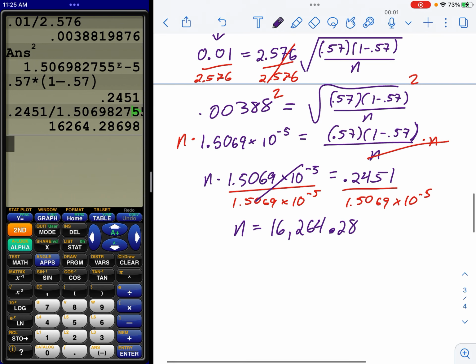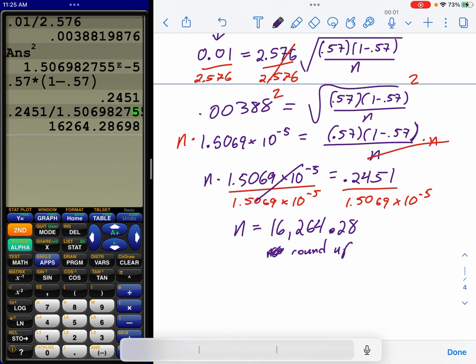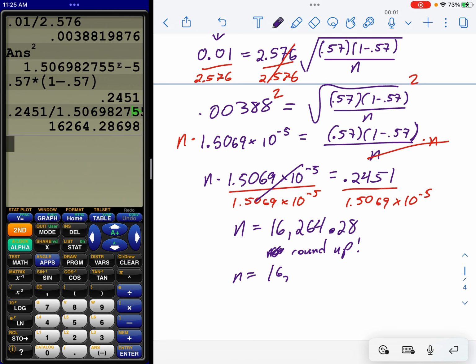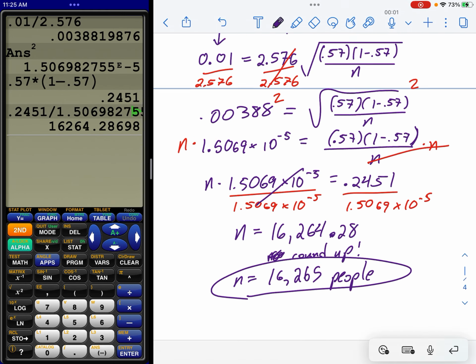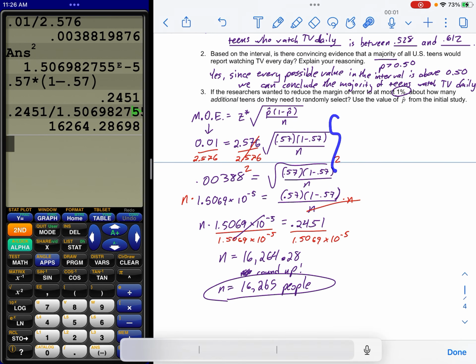Now, you always round up, okay? Because if you round it down to 264, it would not be quite enough. So I'm going to say 265 people. So you can probably shortcut some of this, but I showed you the entire nitty-gritty.